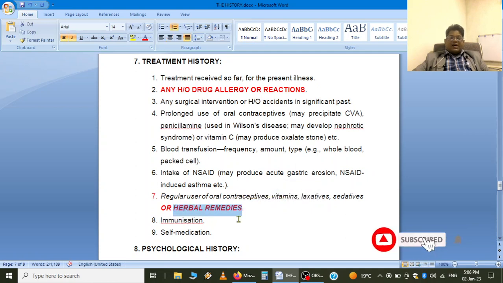It is very important to ask whether the patient is taking any herbal medicine, because many herbal products like ginkgo biloba and ginseng are taken without any prescription for general well-being, as an energy booster. They are available online and also in shops.